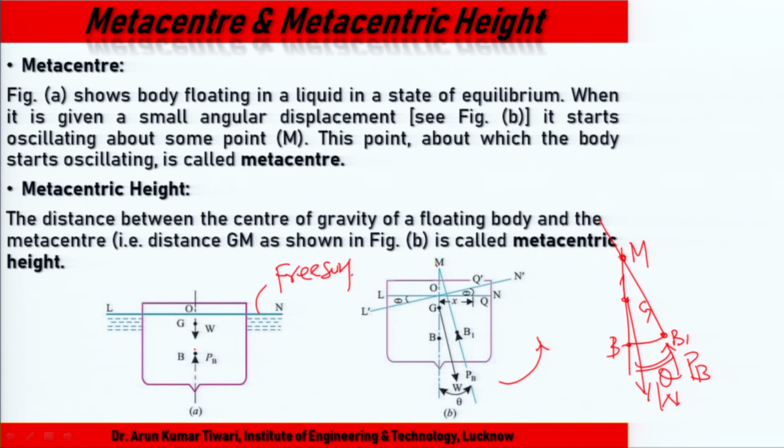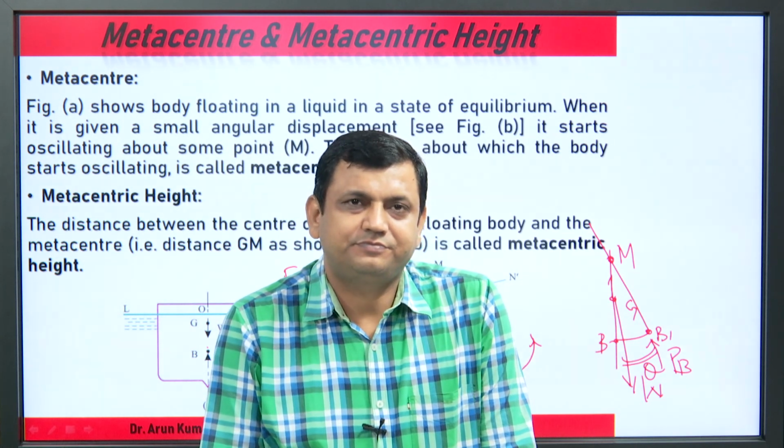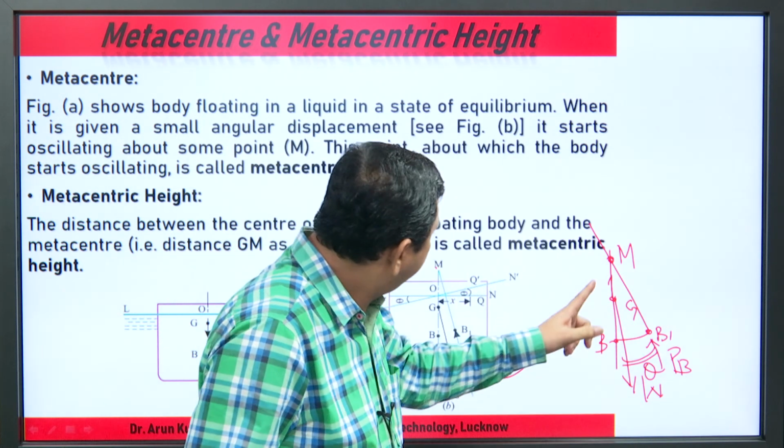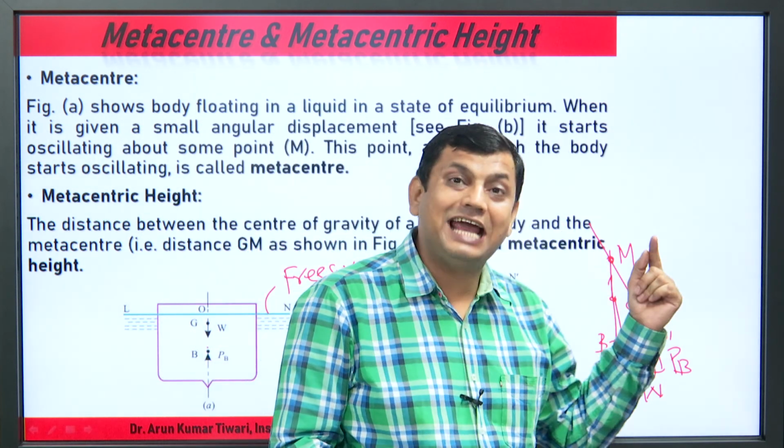What is theta? Angular displacement. So the line of action extended cuts at point M.